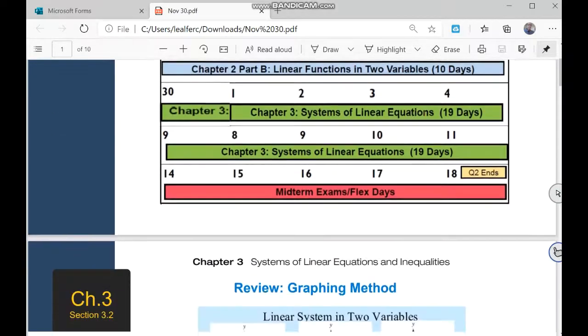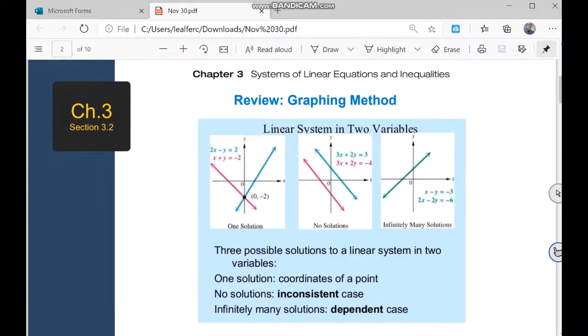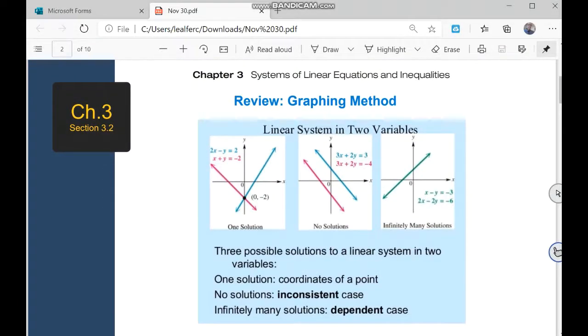Moving on. A really quick review on chapter 3. We have seen a few weeks ago the graphing method, remember? Since we are working online, on the computer, I've shared with you the graphing calculator that we have available free online.